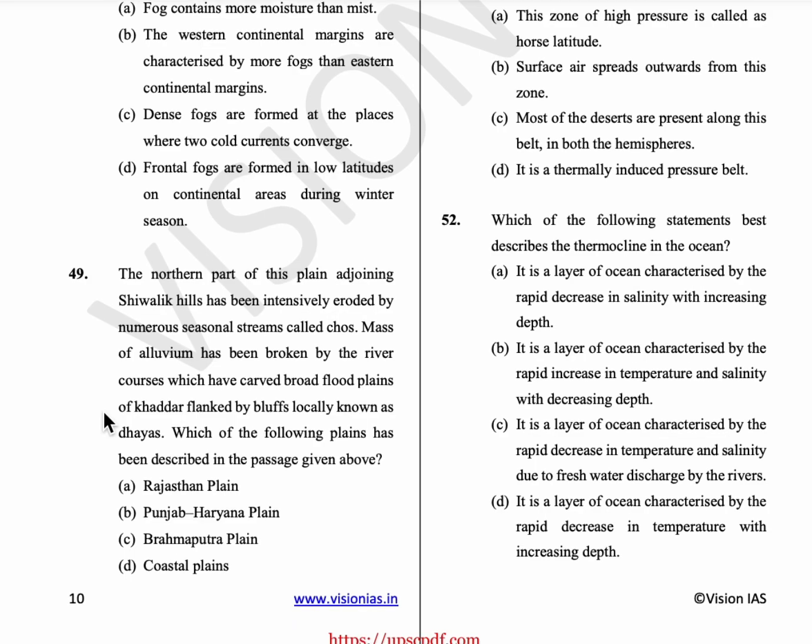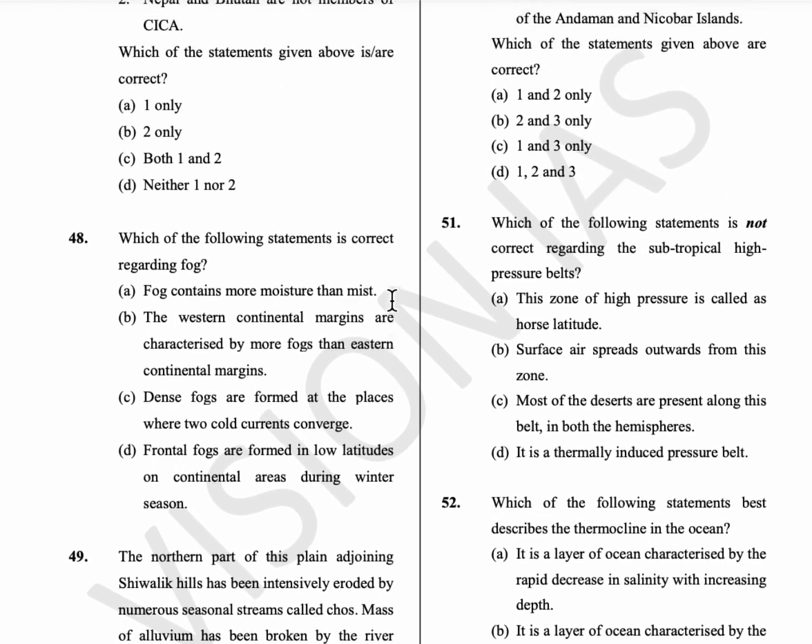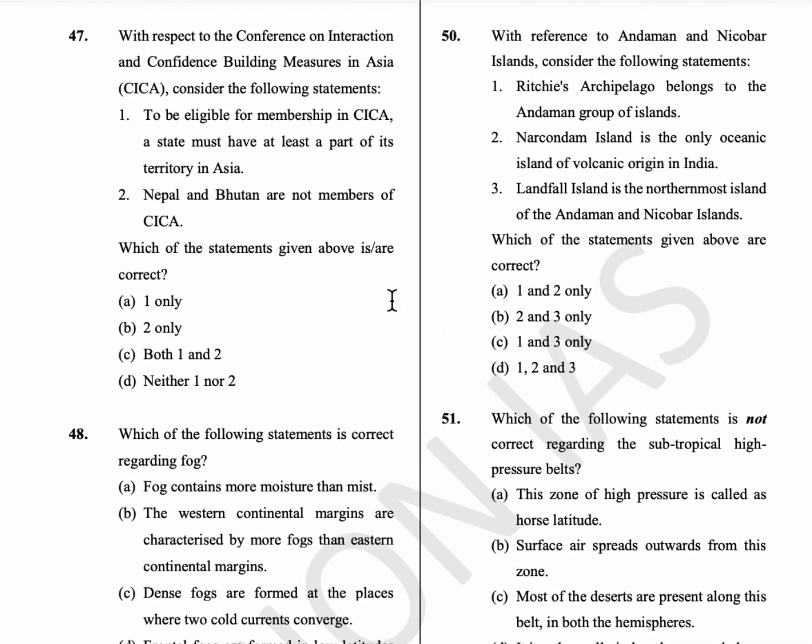49th question, the northern part of this plain adjoining the Shivalik hills has been intensively eroded by numerous seasonal streams called chos. The mass of alluvium has been broken by the river courses, which have carved broad floodplains of Khaddar flanked by bluffs locally known as dayas. So which of the plains has been described? It is the Punjab-Haryana plains. Option B is the answer.